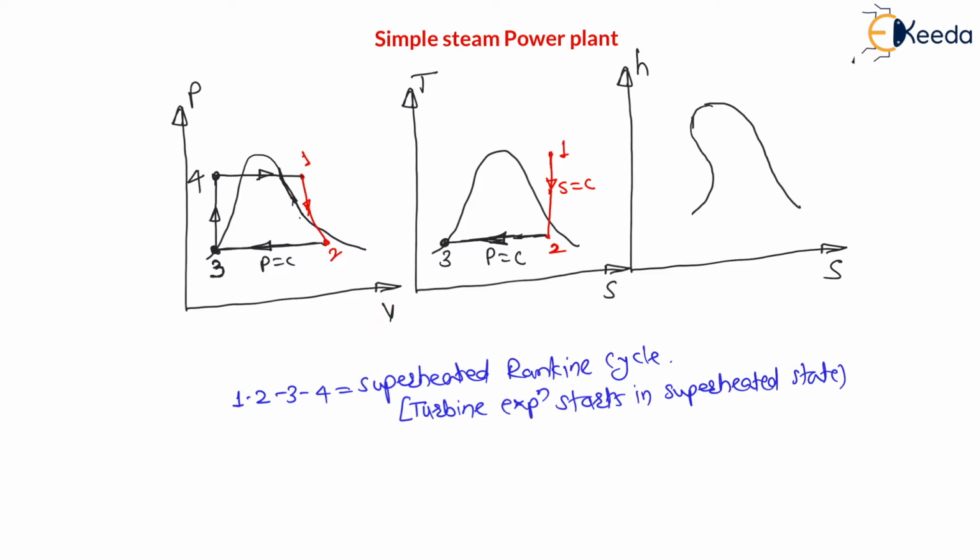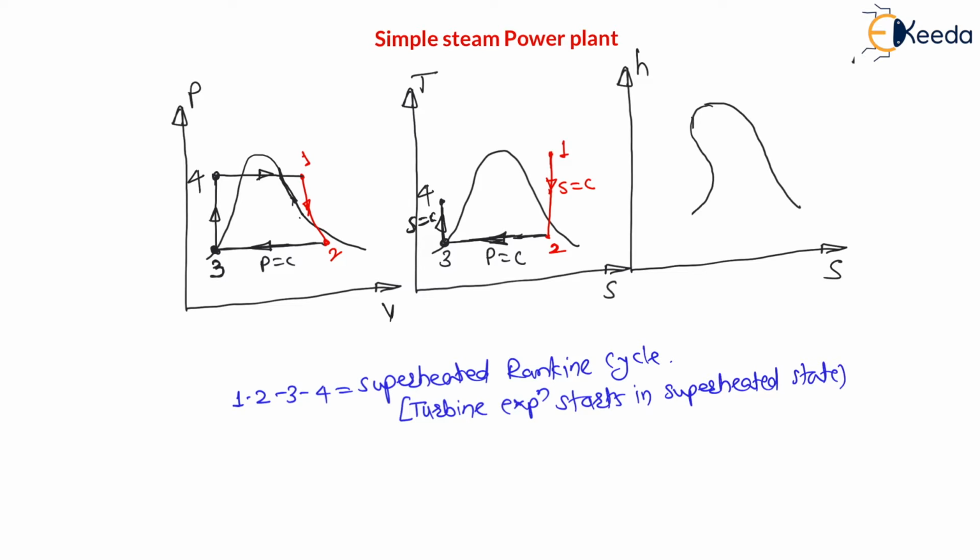Now 3 to 4 is reversible adiabatic compression. Now it is not constant volume compression, my dear students. 3 to 4 is reversible adiabatic compression, but as it is liquid, for liquid during compression volume does not change, only pressure increases, right? Therefore 3 to 4 is reversible adiabatic compression in pumping, right? Therefore we can say 3 to 4 entropy remains constant. Reversible adiabatic means entropy remains constant.